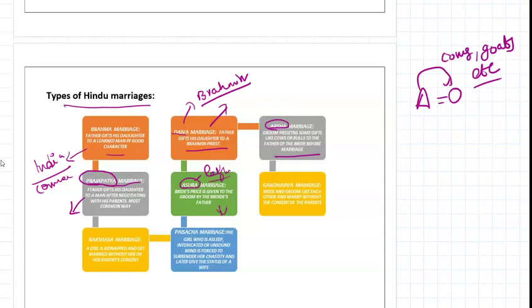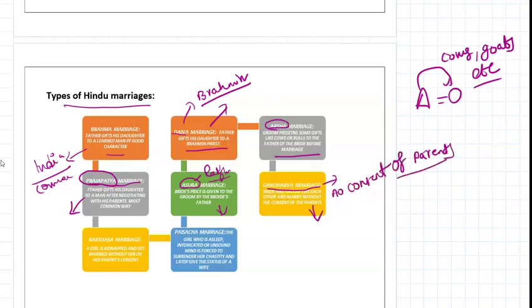Okay, Gandharva marriage. Many times we have heard about this marriage system, Gandharva marriage. Bride and groom like each other and marry without the consent of the parents. There is no consent of parents in Gandharva marriage.